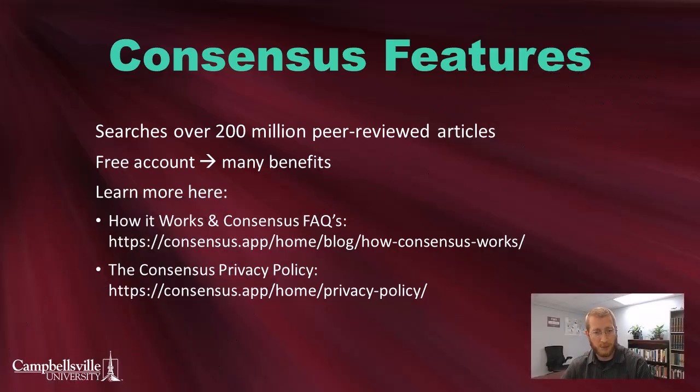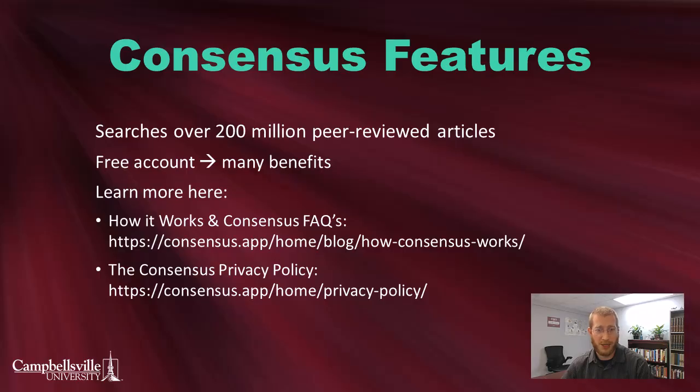Let's move on to exploring how to find sources using Consensus, also known as consensus.app or Consensus AI. Consensus is one of the most famous AI-powered academic search engines, and it currently offers unlimited quick searches and a generous number of in-depth searches each month if you sign up for a free account.